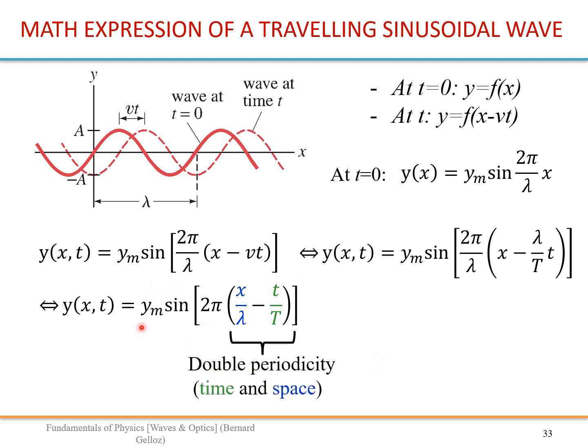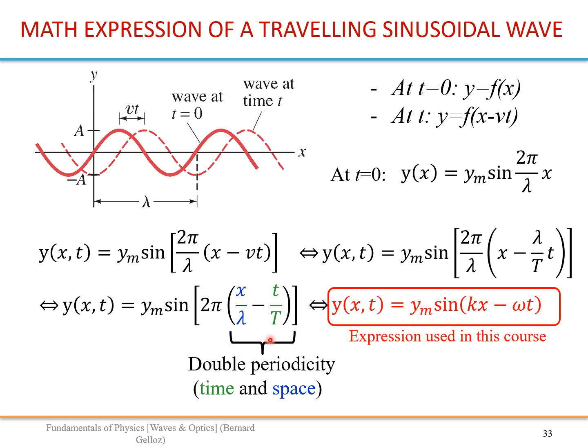In fact, this equation shows very clearly the double periodicity in time and space, because T is a full cycle in time, lambda a full cycle in space. So if your time changes here by one period, your sine, so the phase here, will change just by an integer times 2 pi. So it will not change, it is the same, because this sine is of course periodic with period 2 pi. And same story for the x, for the position.